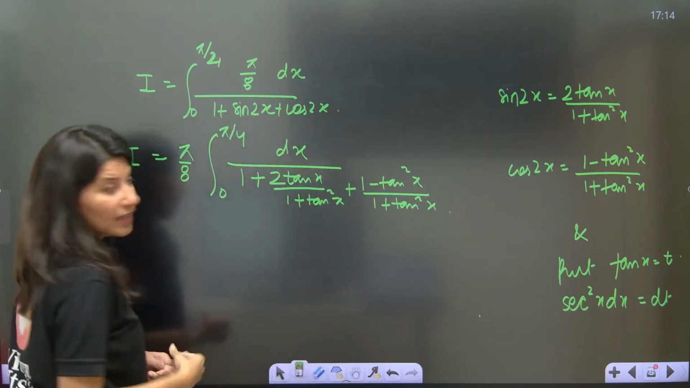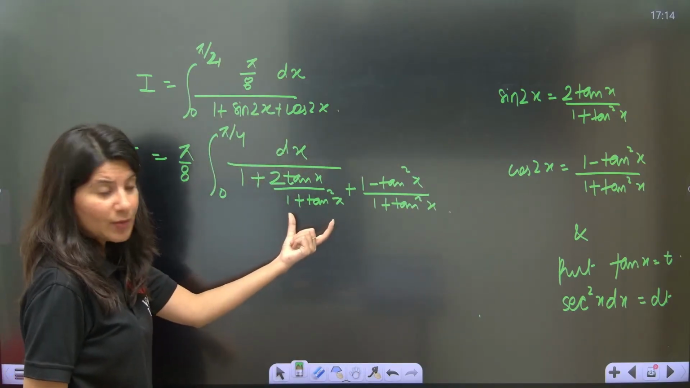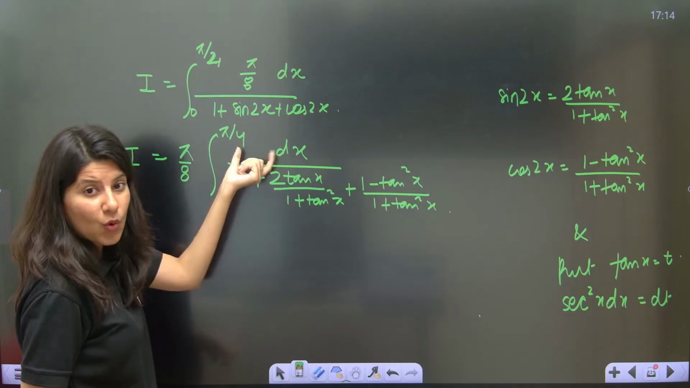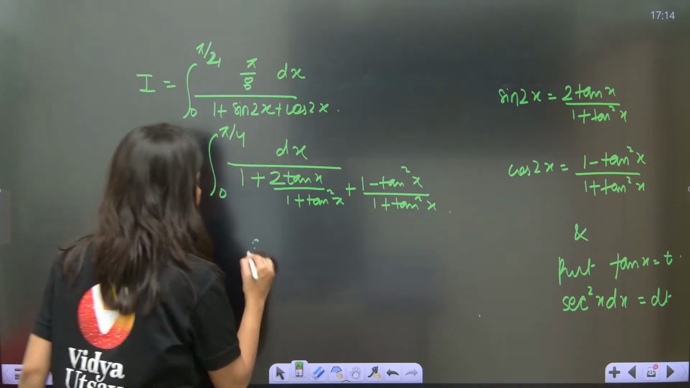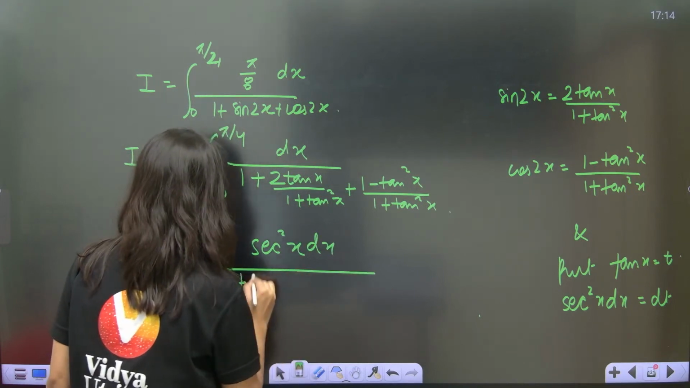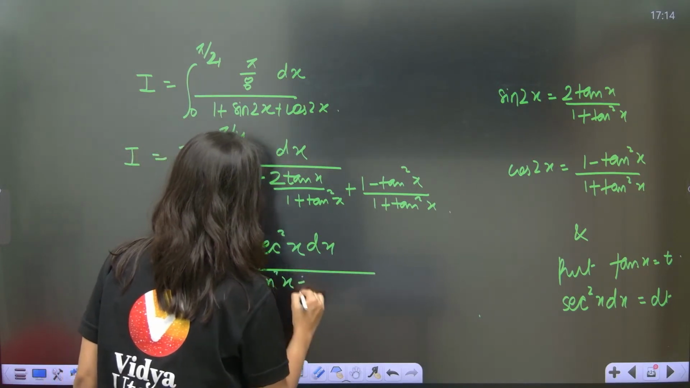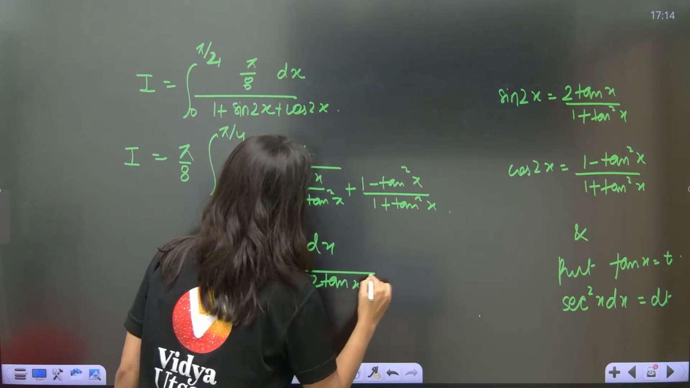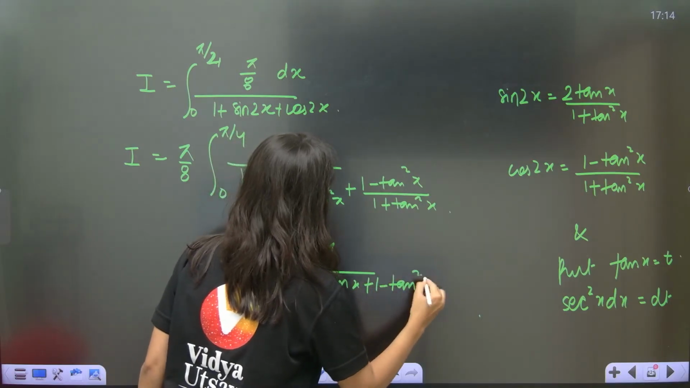Now if you take LCM, you will realize 1 plus tan square x will go here and it will become sec square x dx. So sec square x dx upon, this is 1 plus tan square x plus 2 tan x plus 1 minus tan square x.